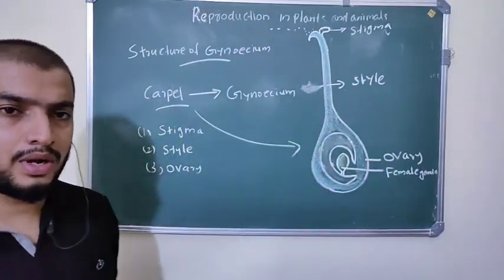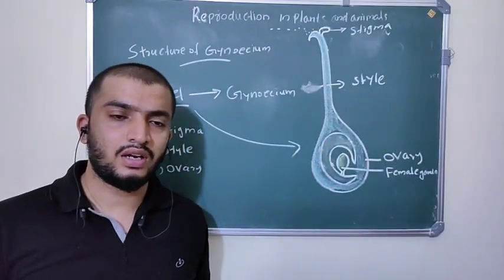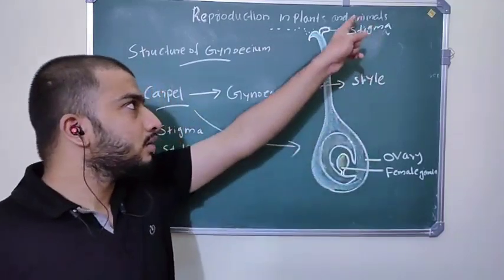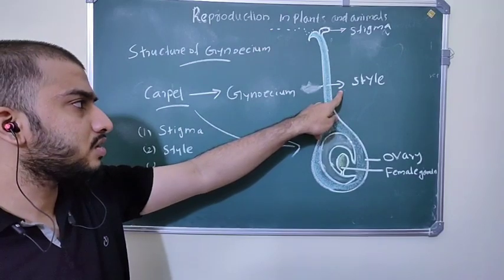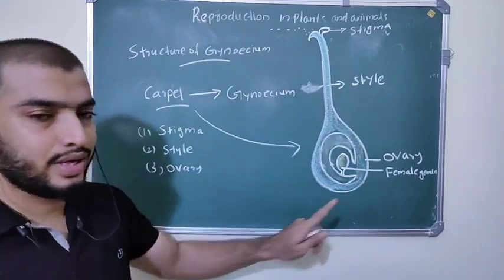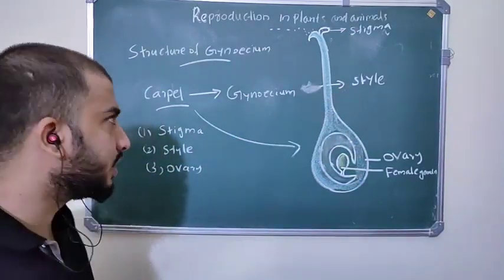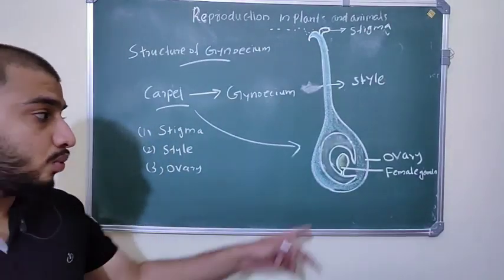So the carpel has three parts. What are the parts of the carpel? At the top, the stigma; the long tube-like structure, the style; then the ovary. So clear? Next we are going to study the structure of the ovule.